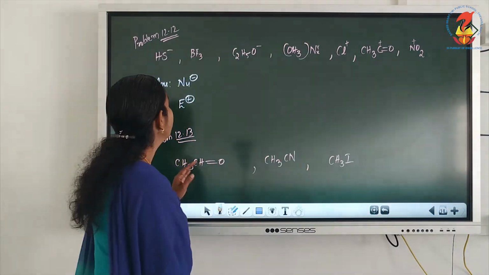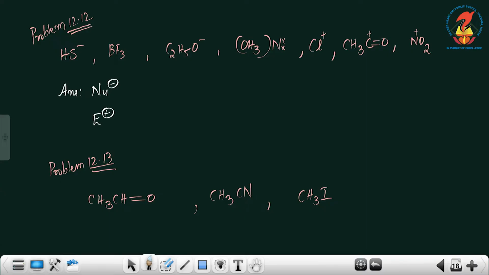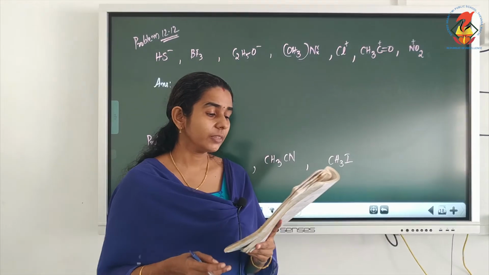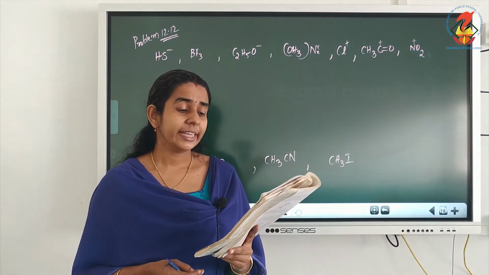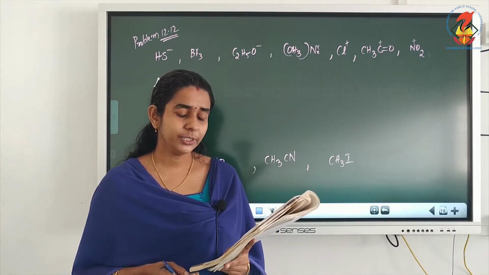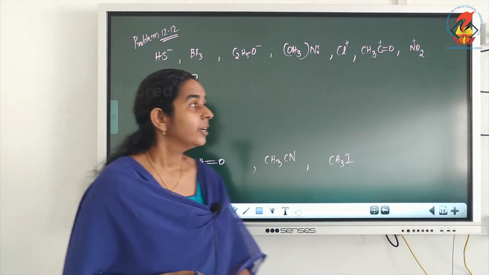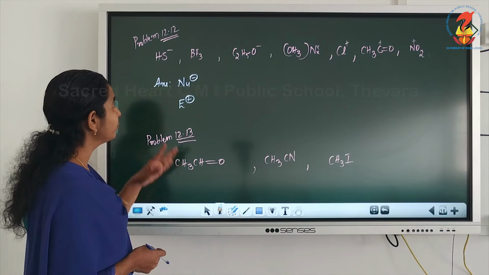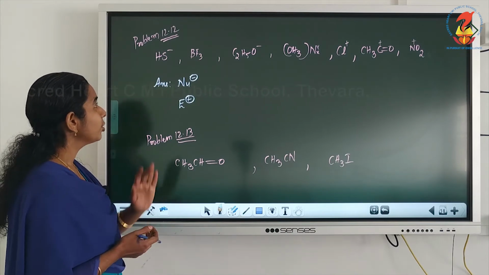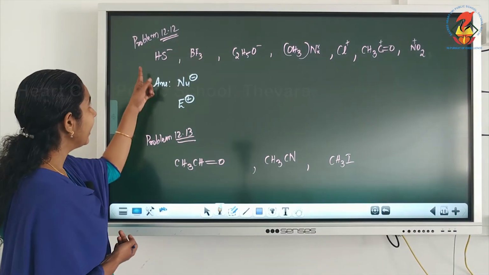Now we will see a few questions. This is a problem from your textbook, problem number 12.12. The question is: giving justification, categorize the following molecules or ions as nucleophiles or electrophiles. So these are the given molecules, and we will see them one by one.